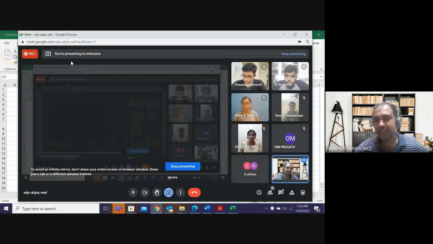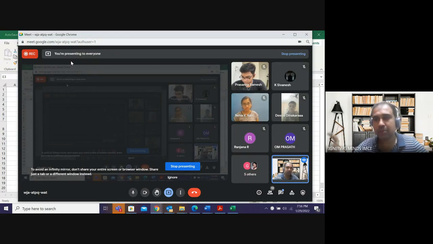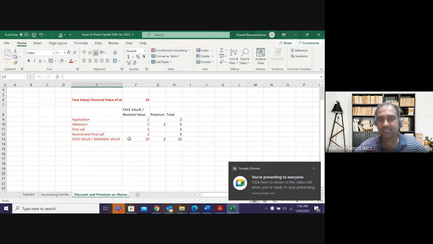That means on my 10,000 shares of 10 rupees, 10 into 20% is 2 rupees, right? The premium is 2 rupees. So I'm issuing at 2 rupees premium. So my share will now become 10 plus 2. And this premium is there on allotment call. So my share is 10 rupees plus 2 rupees. This is how I'm going to call.